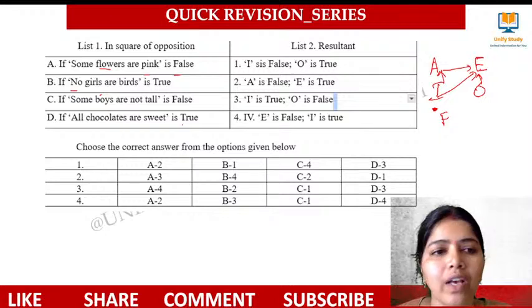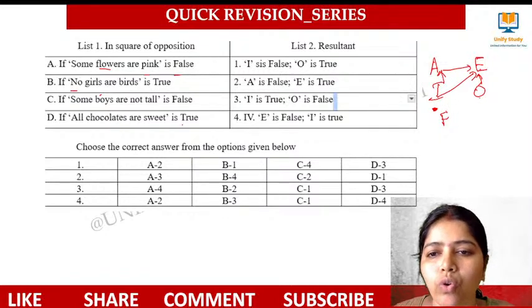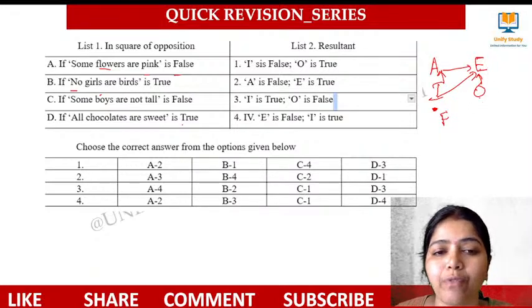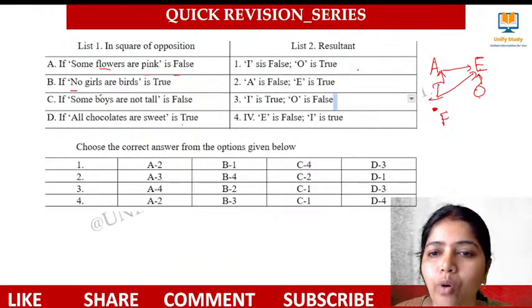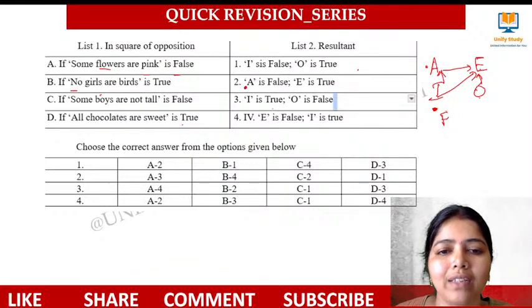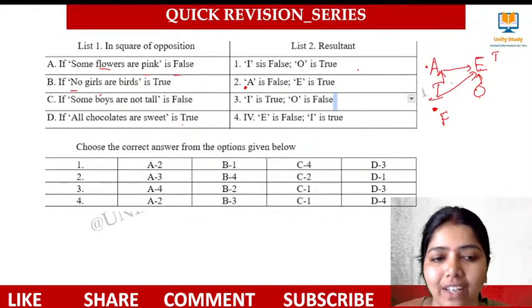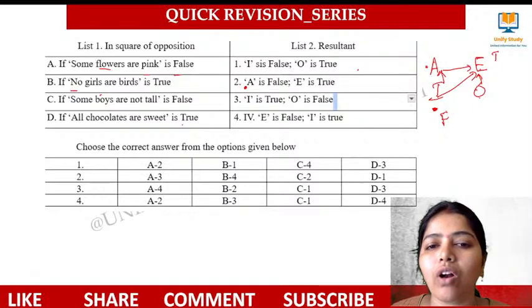I is false. If I is false, yes, I is also false. O is true. We have said it cannot be true together, but false is not been said. Okay, we can hold it. If I is false, what about A? If it is false, definitely this will also be false. Only one option with that I is false. So we can mark this one. And if it is false, this is true. That is called as what? Contradictory. Yes, it is called as contradictory.